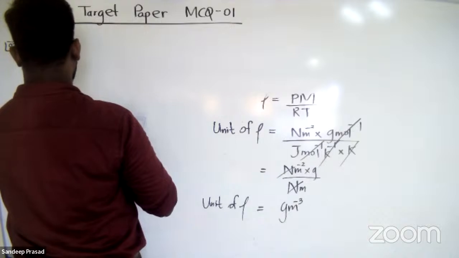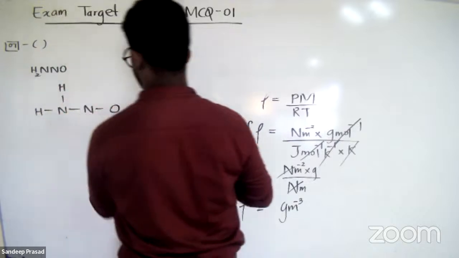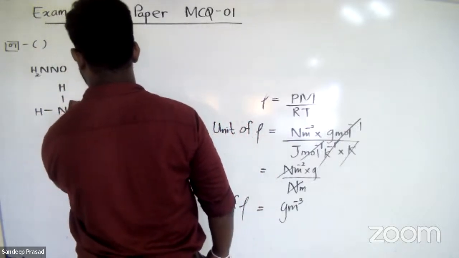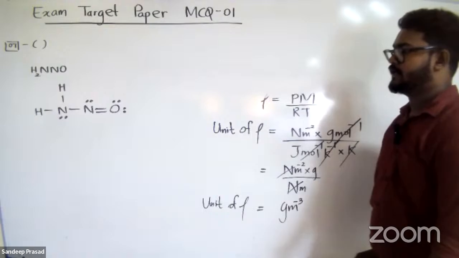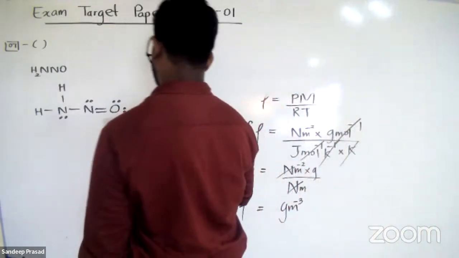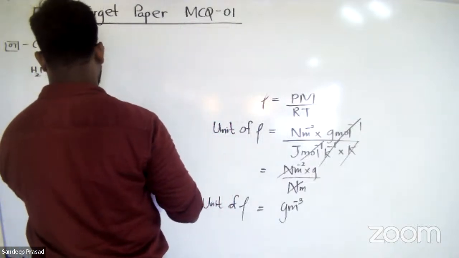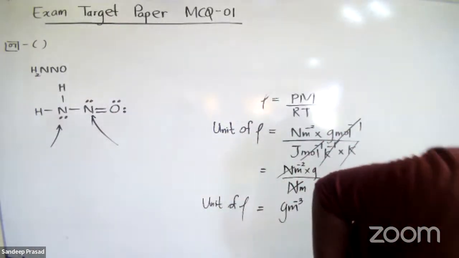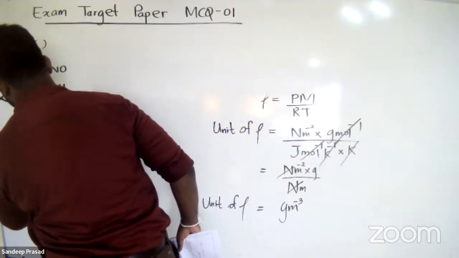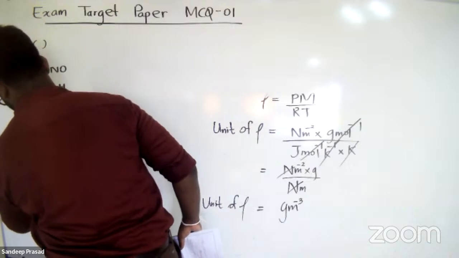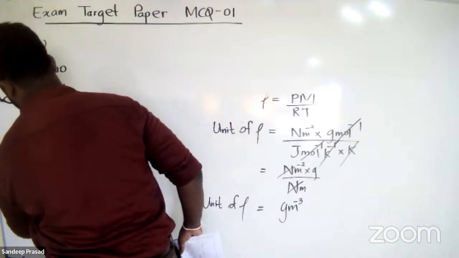Let's draw the Lewis structure. So the Lewis structure of this molecule is like this, NO, right? Two lone pairs on oxygen in this way. So what is the shape if I consider these two nitrogen atoms? First of all, electron pair geometry, let's consider electron pair geometry. And then shape, right?